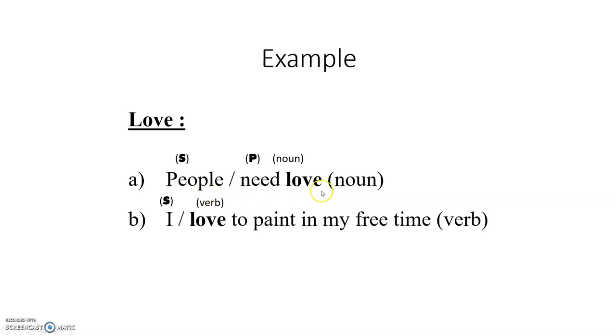People need love. Now, which is a verb there? Need is a verb. Love becomes the noun. Now, suppose I want to make it a verb in the sentence. I have to say, I love to paint in my free time. So here now the word love is an action word. Therefore, it becomes a verb. So be very careful when you're making it into a noun and verb. You have to see that when you're making it a noun, it's not an action word.